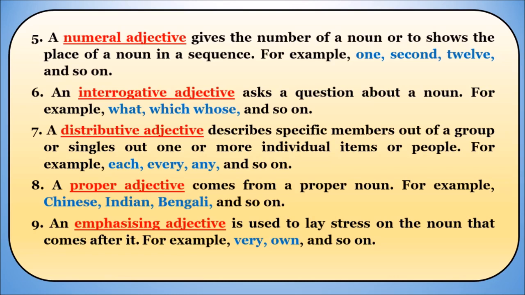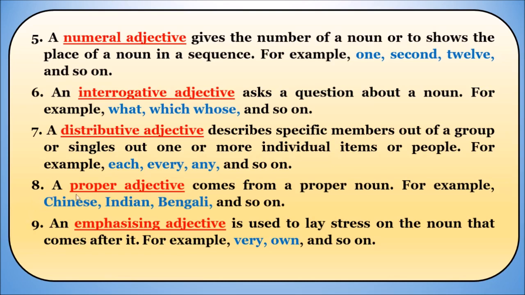So we are giving an option, as well as specifying an individual or a group or singles, giving importance to specify those members in a common noun. We call it a distributive adjective. Okay guys, the examples are each, every, any and so on. And so on means many in the one. So one of them, some of them, like that also we can add on.